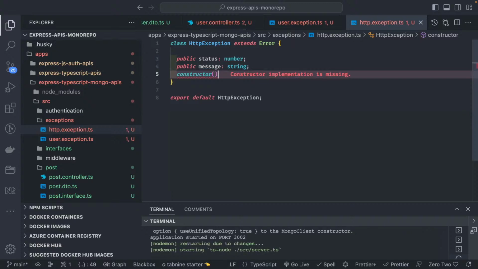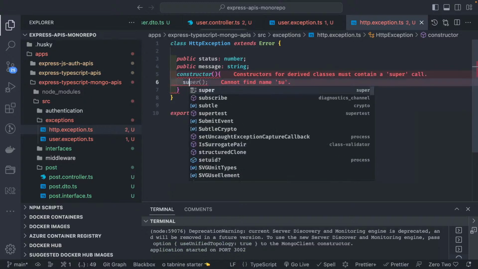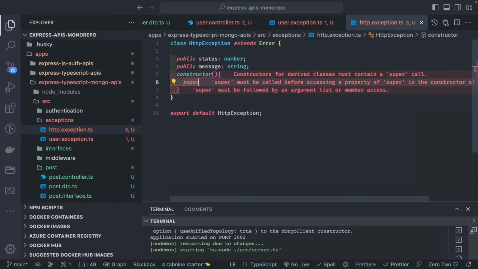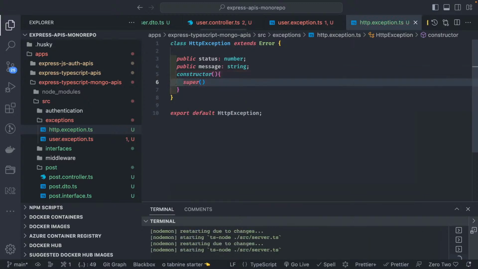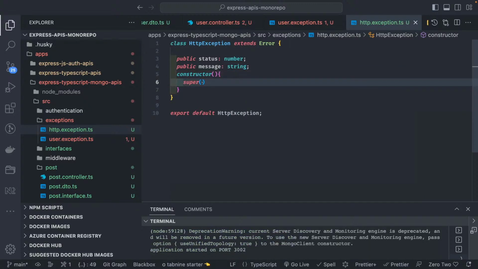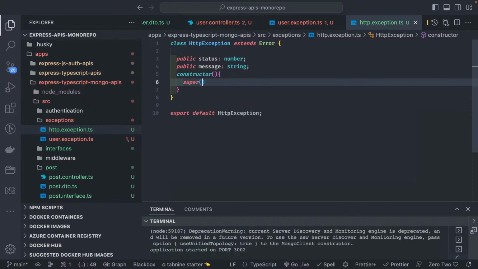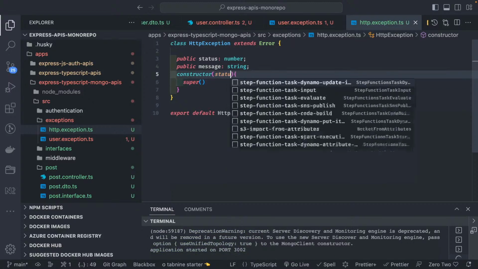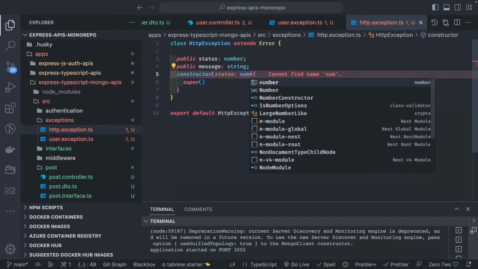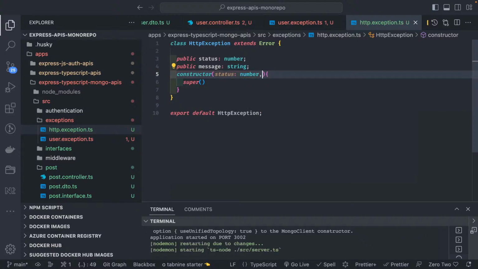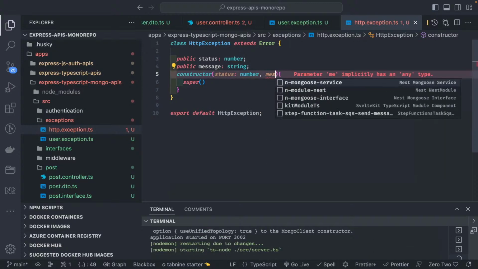Inside that you can pass both the parameters. First of all, super(message), you need to call the parent class constructor by passing the message, and then we are already getting status and message here. Status is of type number, and message is of type string.